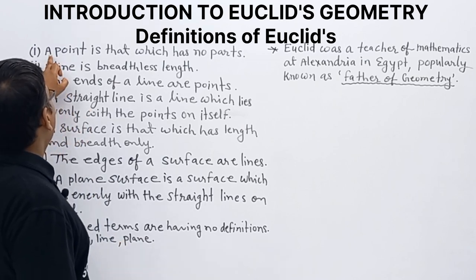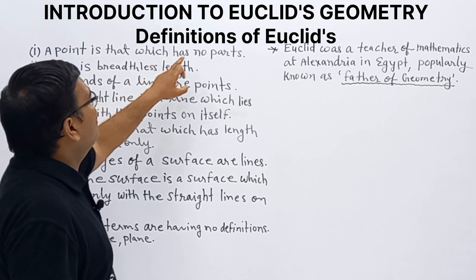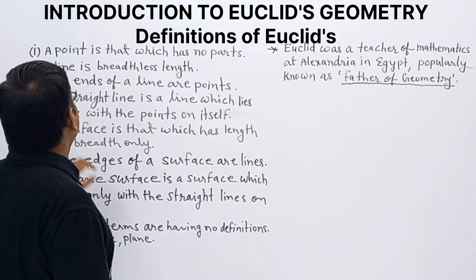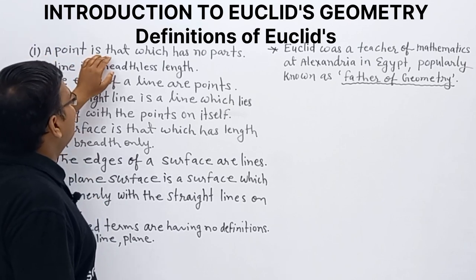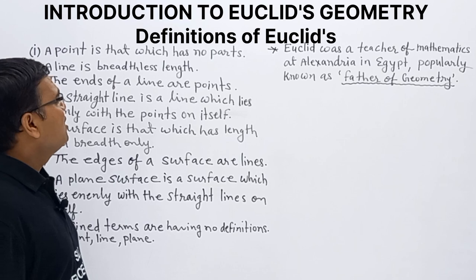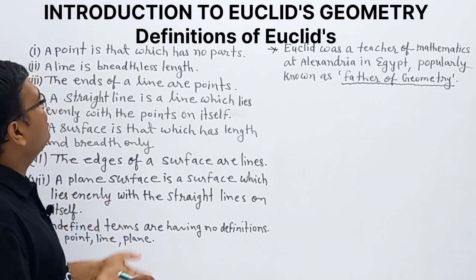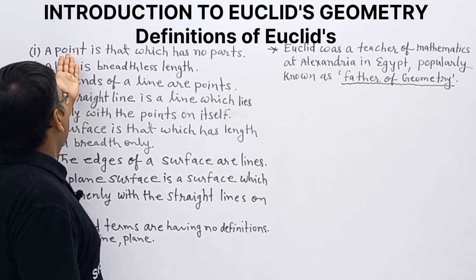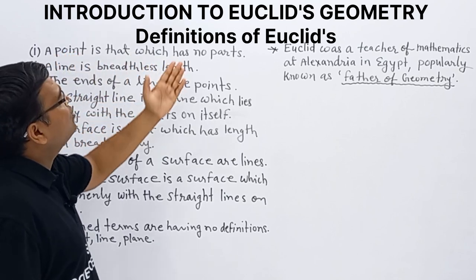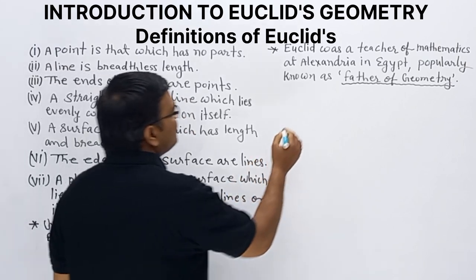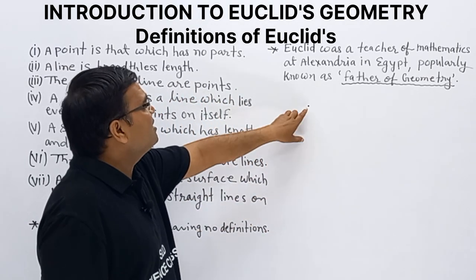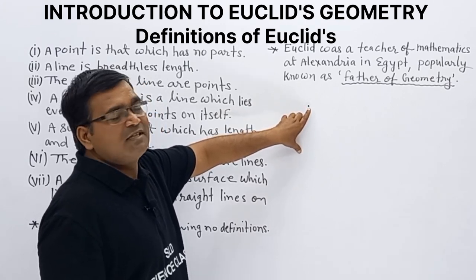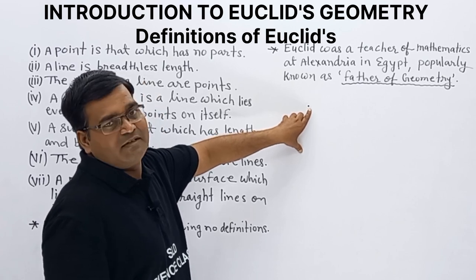So, the first definition is what? A point is that which has no part. A point has no parts, no components. Euclid said a point is that which has no part. This is a point, clear? It has no part, no component. So this is Euclid's first definition, clear?